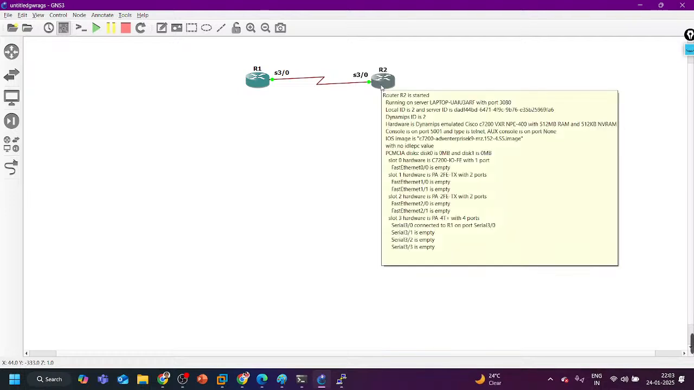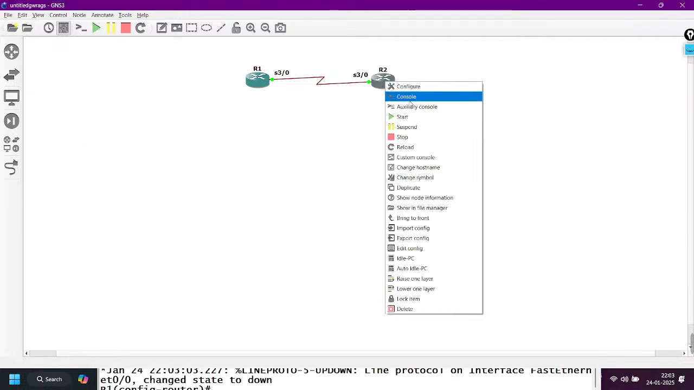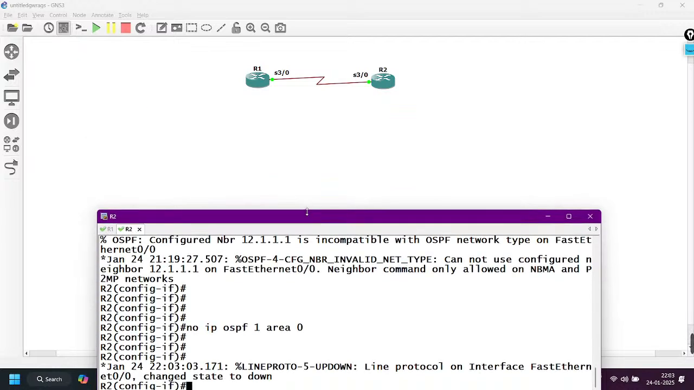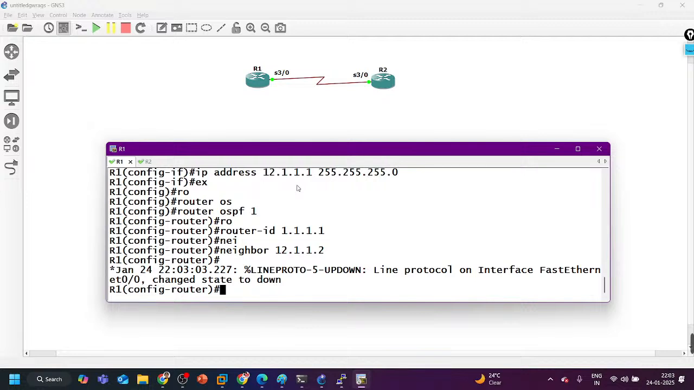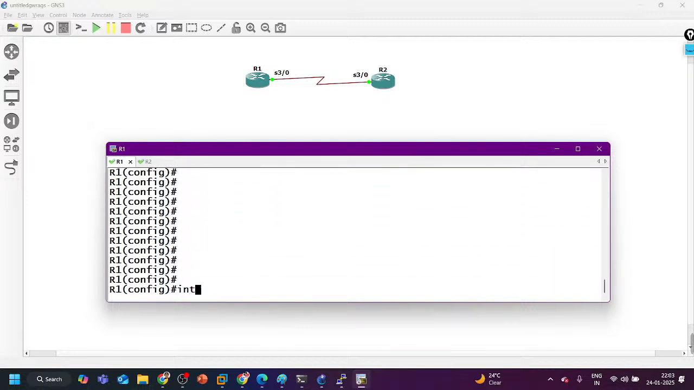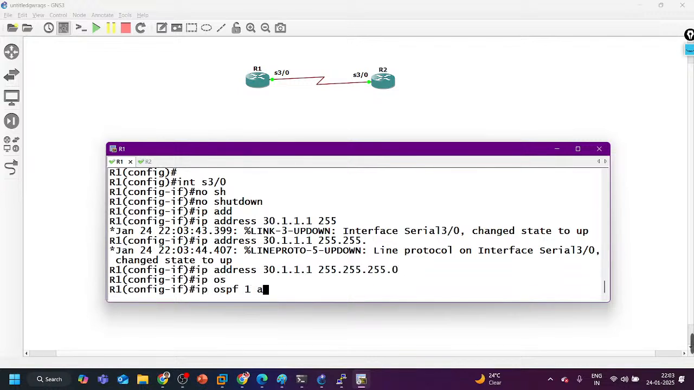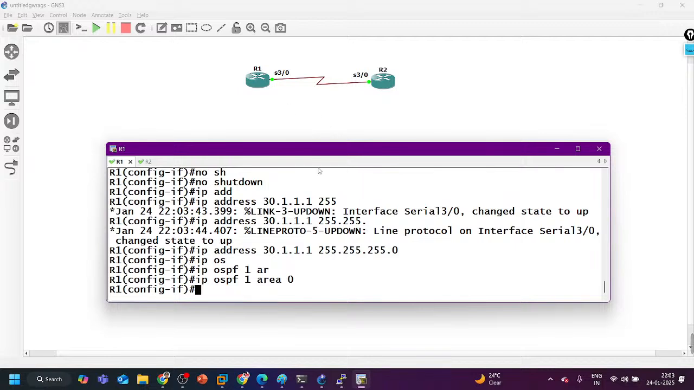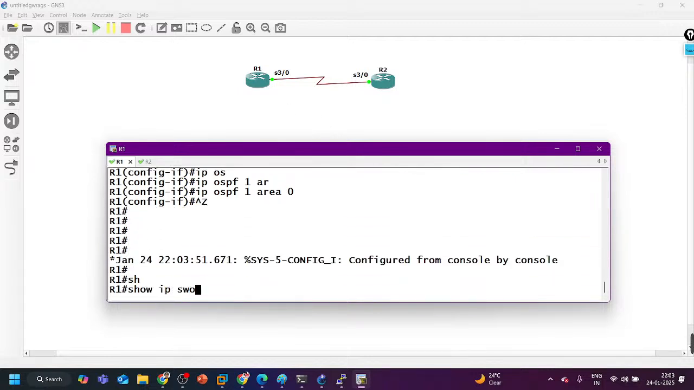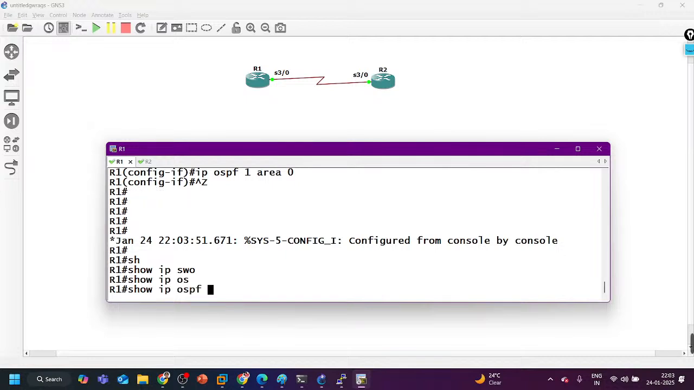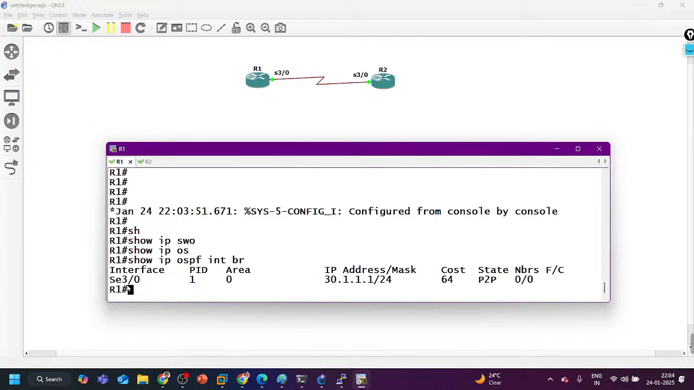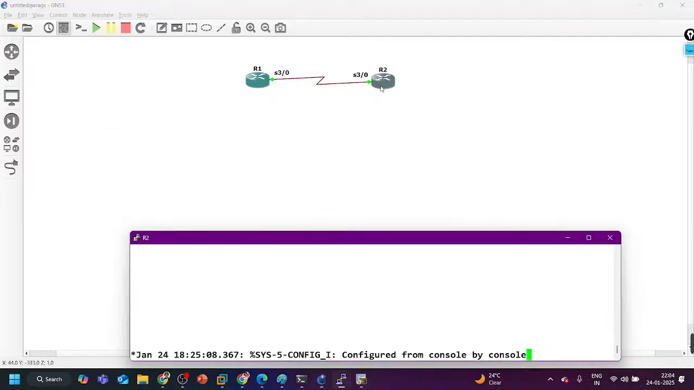Okay, so on R1, R2, interface serial 3/0, no shutdown, ip address 30.1.1.1 255.255.255.0, ip ospf 1 area 0. By default the network type over here is point-to-point only. So show ip ospf interface brief. This way only we are configuring OSPF 1 on the serial link also, on router number 2.